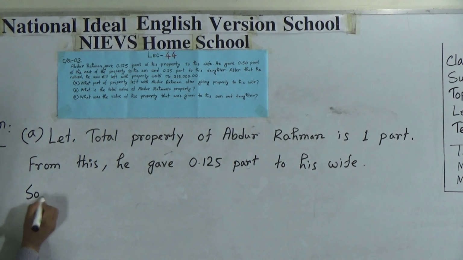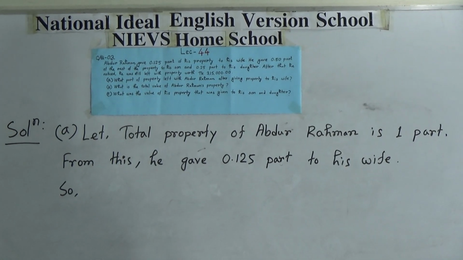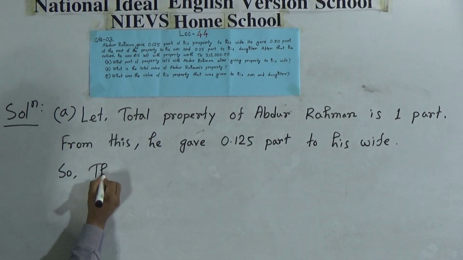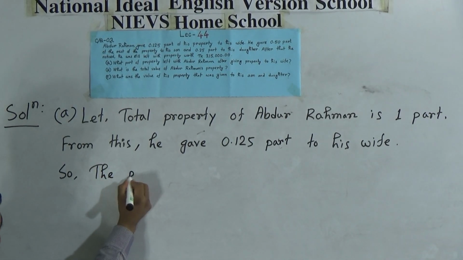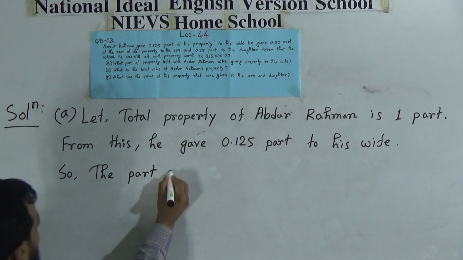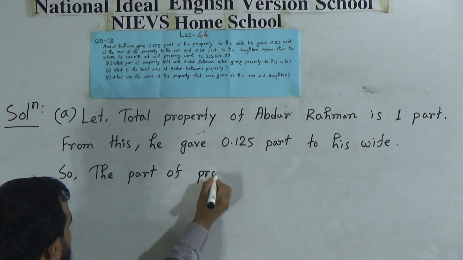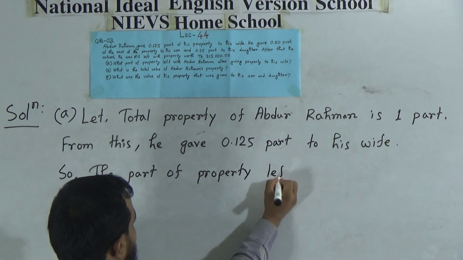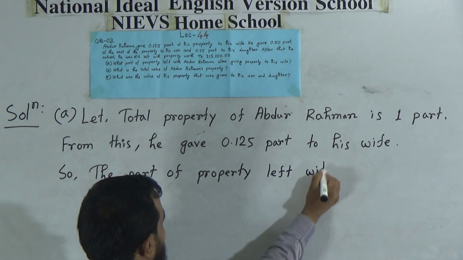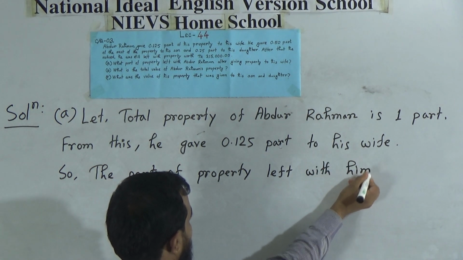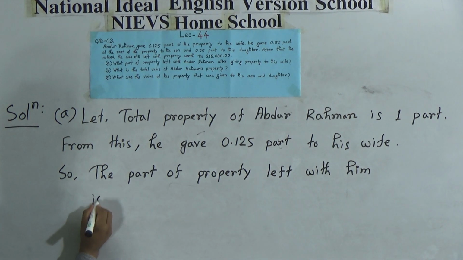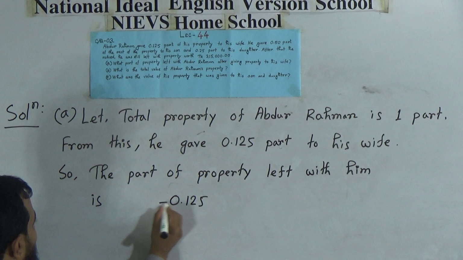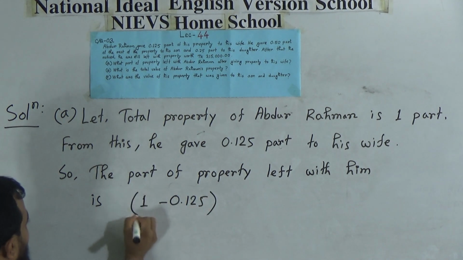So activity A asks what part of property is left with Abdur Rahman. So the part of property left with him is how much? We have to subtract 0.125 from 1, that means from the whole part.